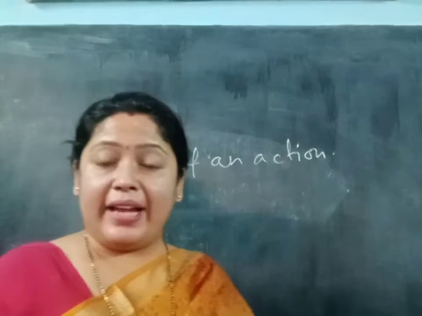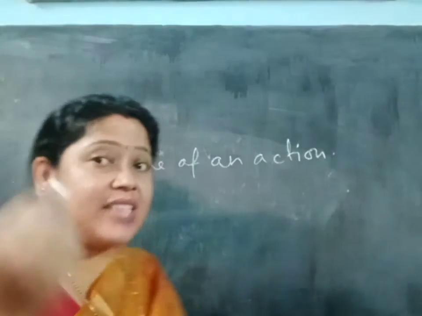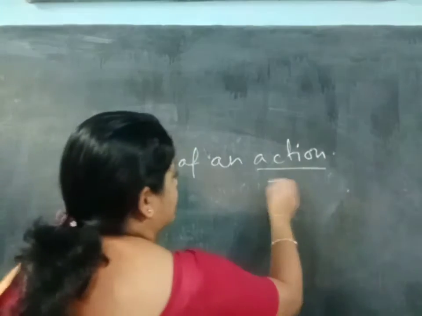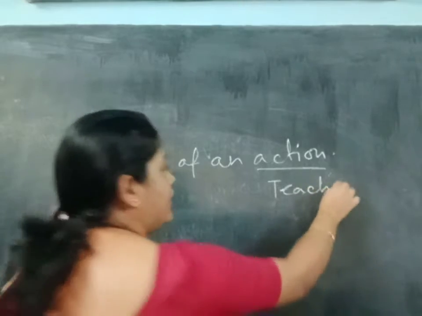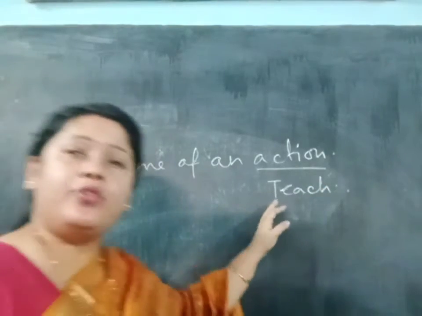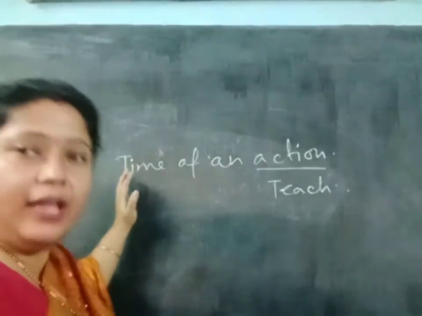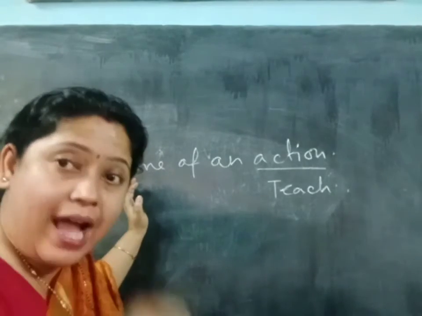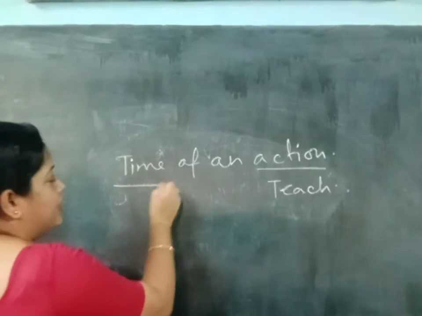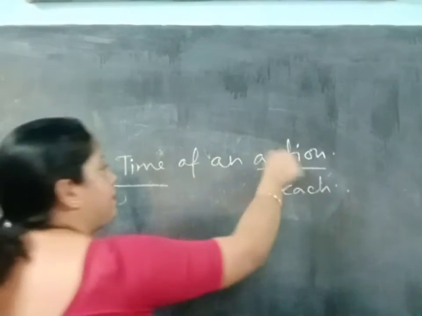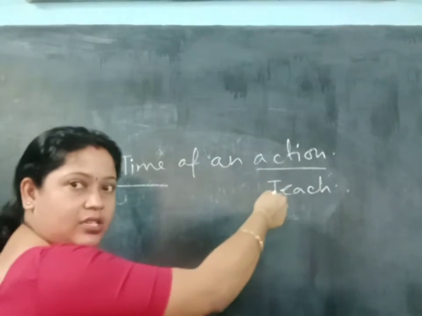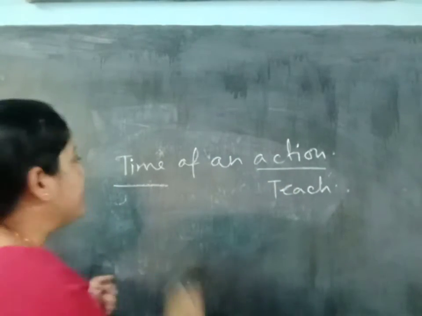I am teaching right now. I teach. So this teach word is action. When I am doing this, I am doing it in which time? Now. Okay, so it will be the time.